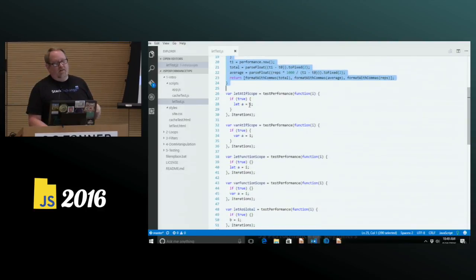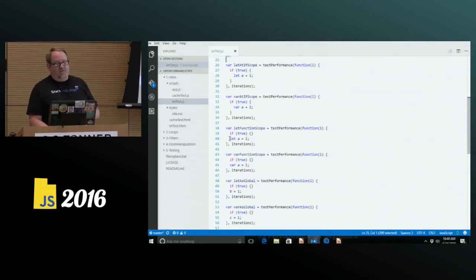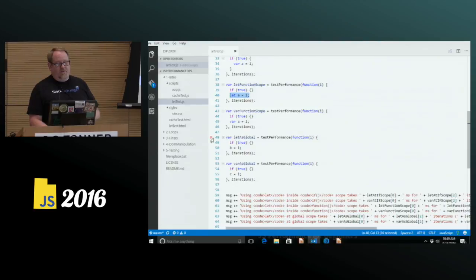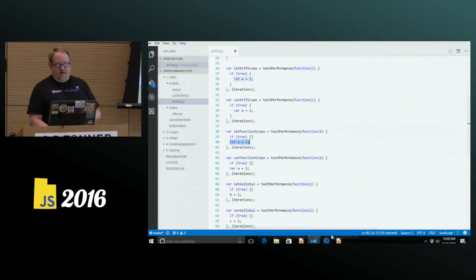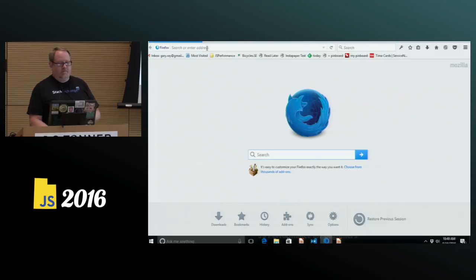We've got let inside an if. We've got var inside an if. Now we've got let inside a function, but outside the if. And var the same way. And we have some global variables set up. So we're going to run this code and see what happens.